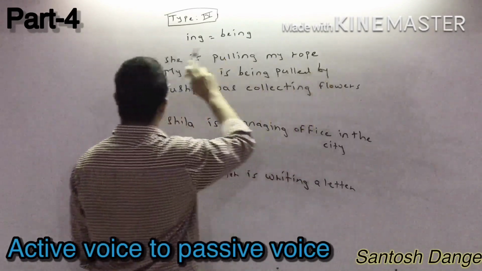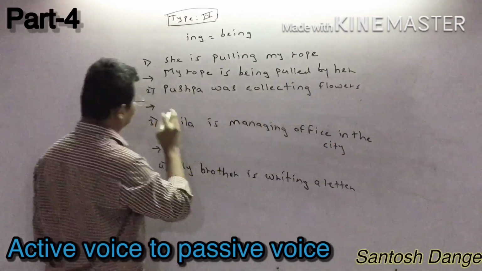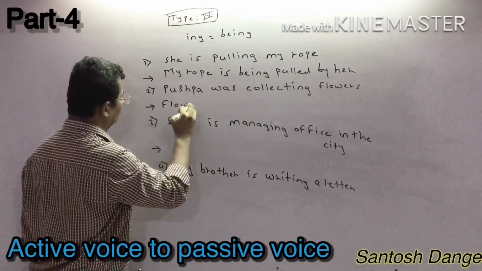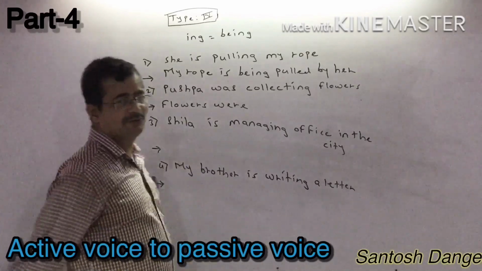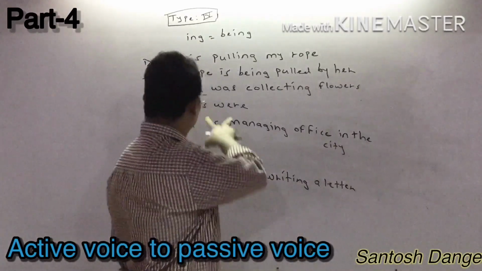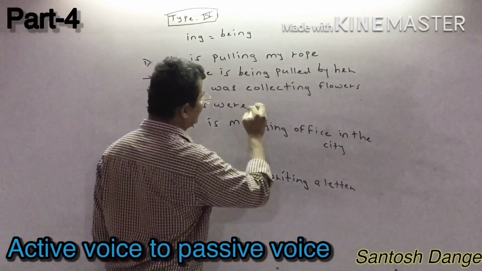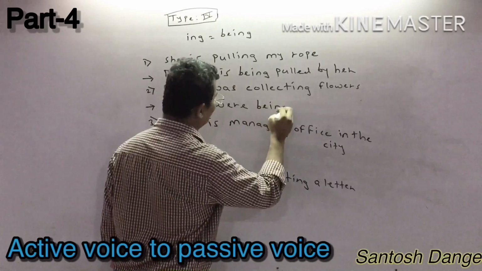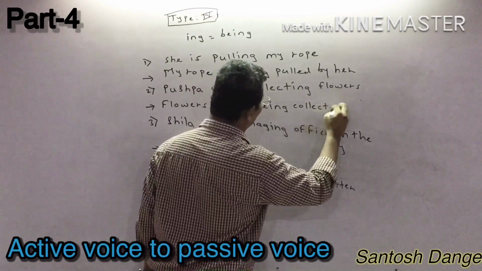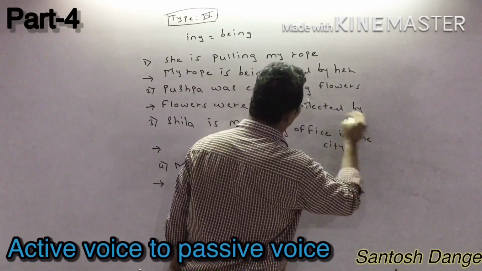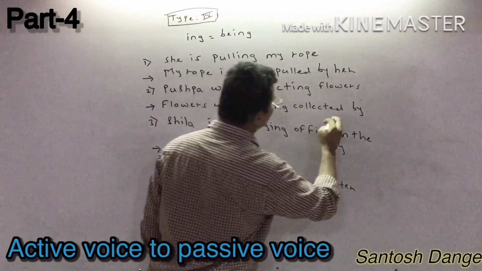by. She is going to be converted to her. Now: Pushpa was collecting flowers. First of all, you have to write flowers. Was is going to be converted to were. Why? Because flowers is in the plural form. Whenever it is in the plural form, you can convert was into were, it is common sense. And ing is there, so you have to write being. Flowers were being collected by Pushpa.